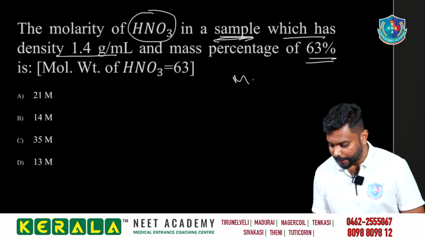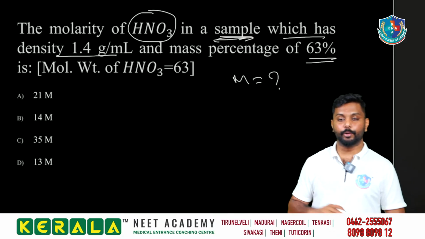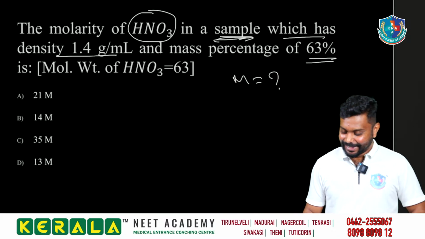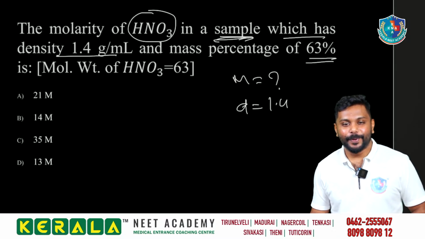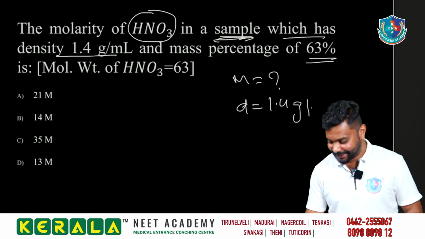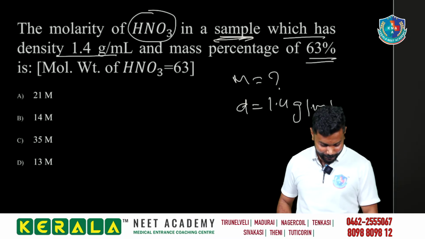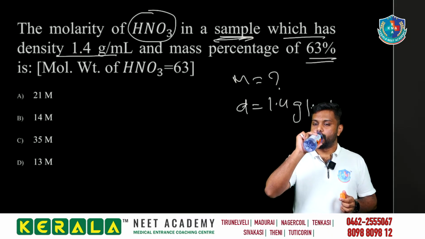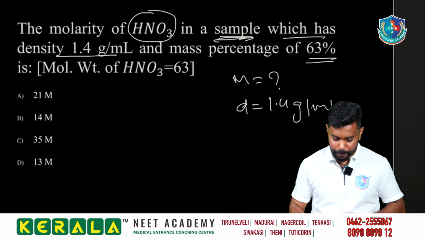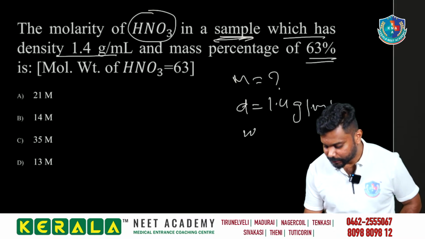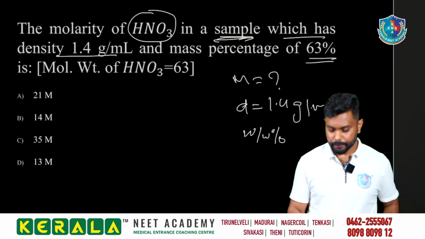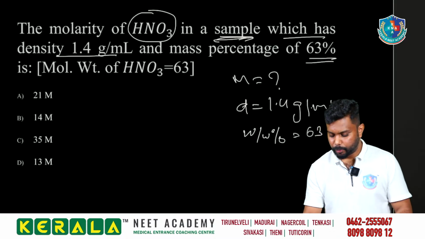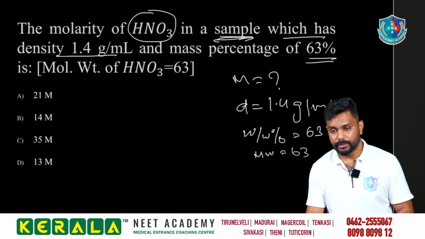The molarity, bigger M, is equal to question mark, and it is having the density 1.4 gram per ml. Mass percentage, that is weight by weight percentage, is equal to 63, and we are having the molecular weight that is equal to 63 கொடுத்திருக்க.